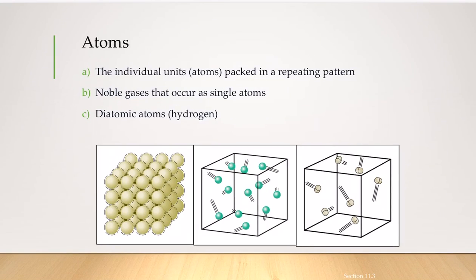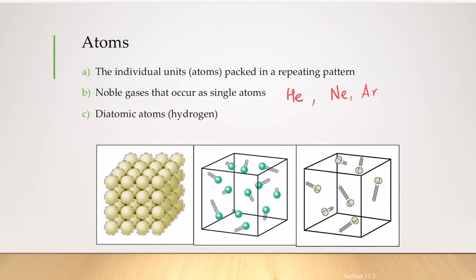Atoms. What are atoms? Atoms are the individual units packed in a repeating fashion. There are certain elements which don't want to combine with another element, and these elements are called noble gases. Say, for example, if you take helium or neon or argon, they don't want to combine with another element. They will exist just by themselves. Here are some examples of elements which exist as noble gases. They are going to occur as a single atom.